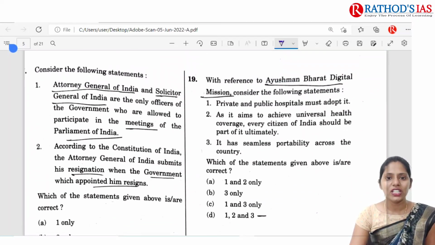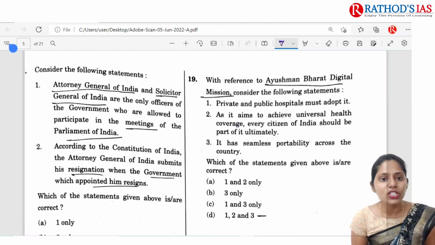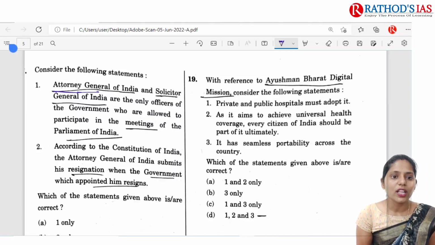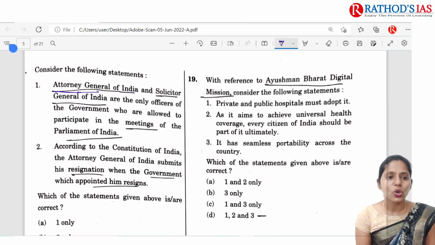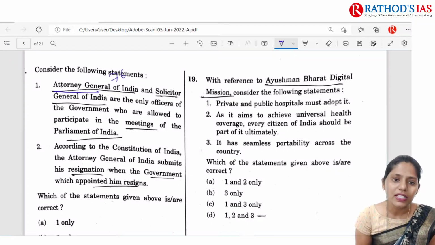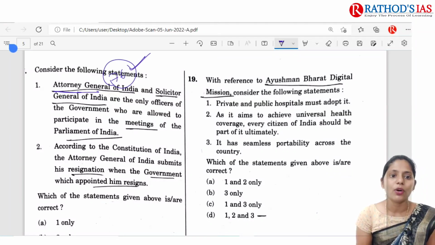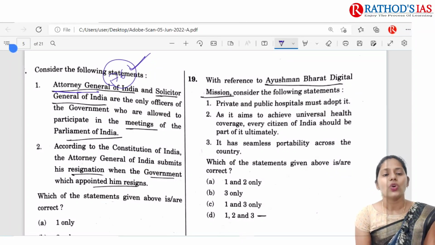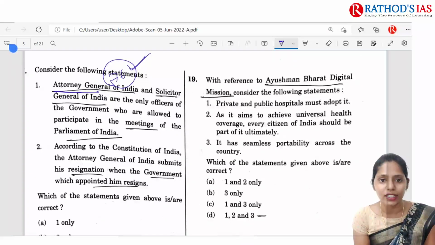And the next question here is regarding the Attorney General of India and Solicitor General of India. Here you need to know about Article 76, which mainly talks about the Attorney General of India. The Attorney General of India is the highest law officer in the country.